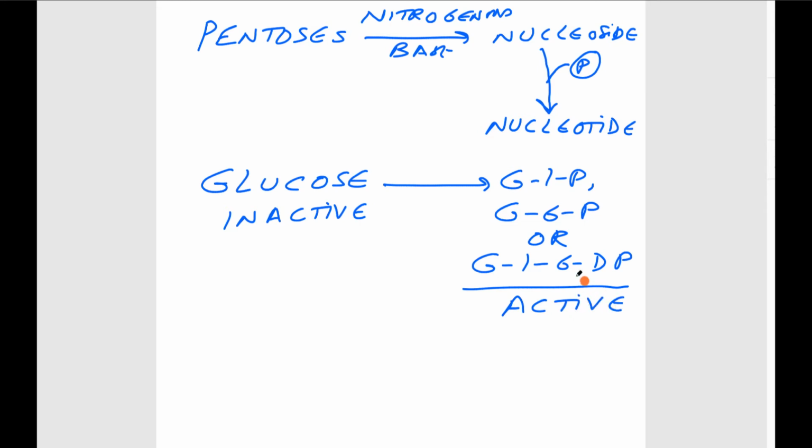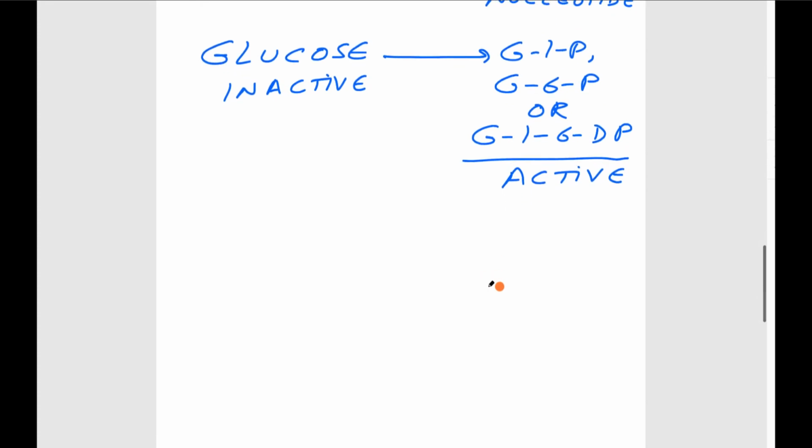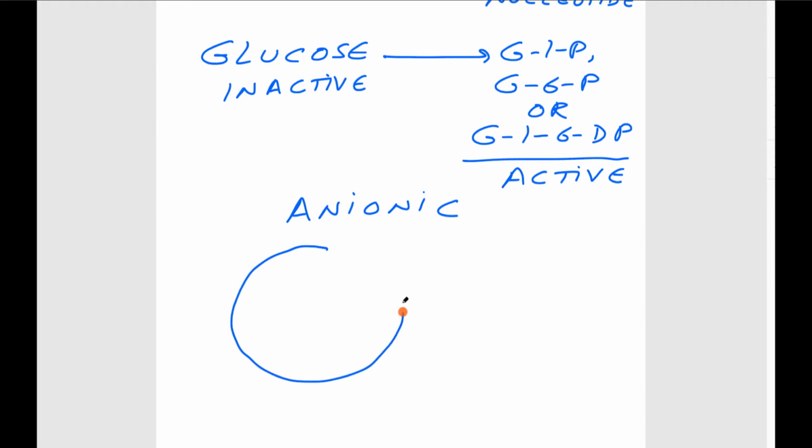They can participate in metabolic reactions. By addition of the phosphate group, they become anionic. When glucose enters the cell, it is converted to glucose 1-phosphate or glucose 6-phosphate, so they cannot escape the cell.